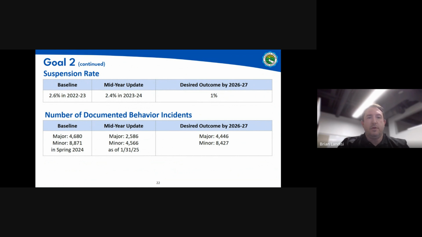When we look at our number of behavior incidents, these are all documented incidents in our student information system. We classify them as major or minor. And as you can see, there has been some growth over time. Our goal is to continue to reduce the number of behavior incidents overall.